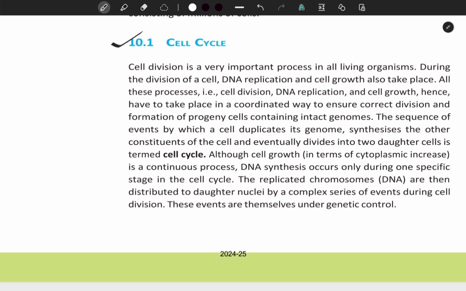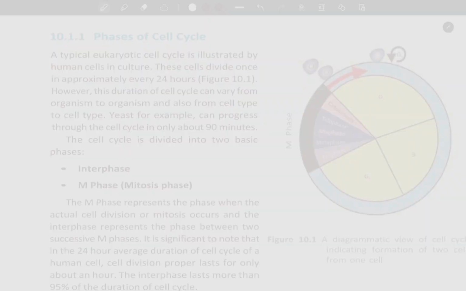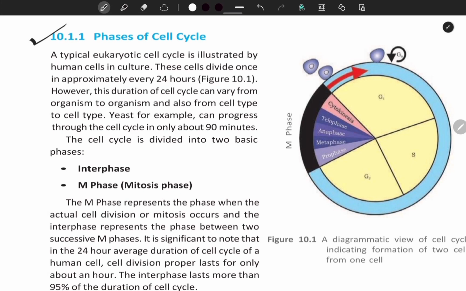Although cell growth in terms of cytoplasmic increase is a continuous process, DNA synthesis occurs only during one specific stage in the cell cycle. The replicated chromosomes (DNA) are then distributed to daughter nuclei by a complex series of events during cell division. These events are themselves under genetic control. 10.1.1 Phases of cell cycle.